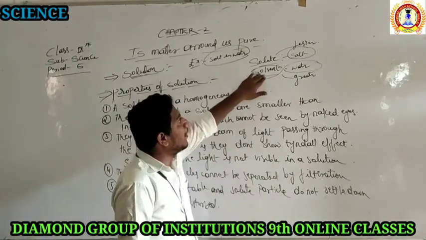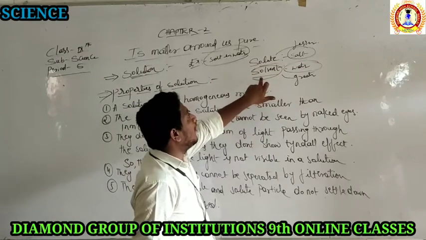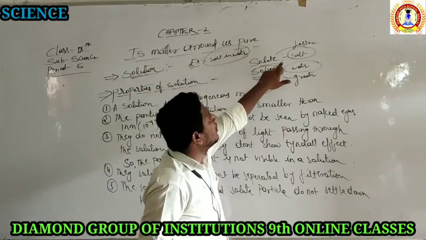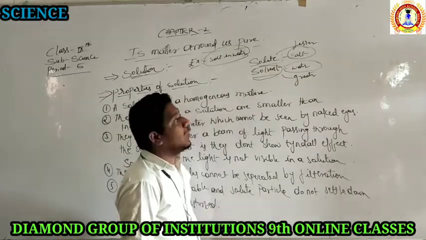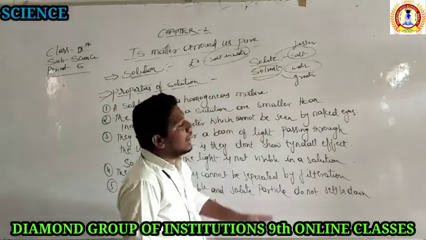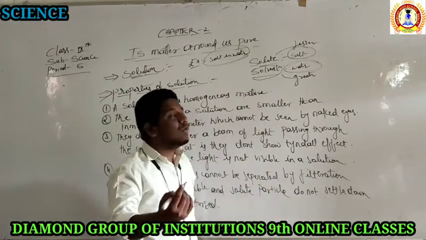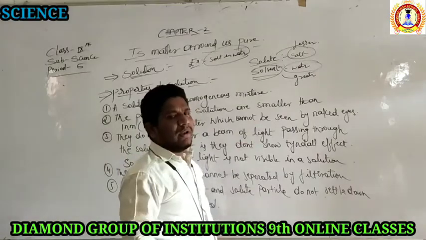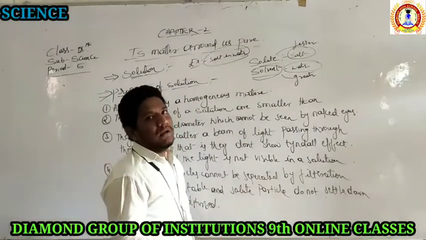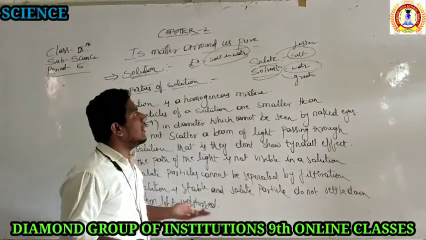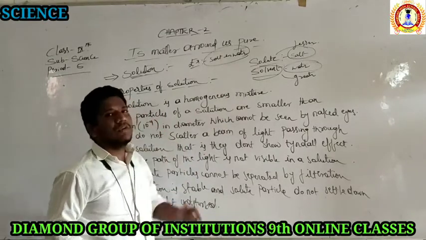We took one example of water. Water is one example of a solvent, and salt is one example of a solute. Don't think that these are the only solvent and solute. They are examples. Even alcohol is one of the solvents, right? So there are many solvents. Petrol is one of the solvents, and water is also one of them.